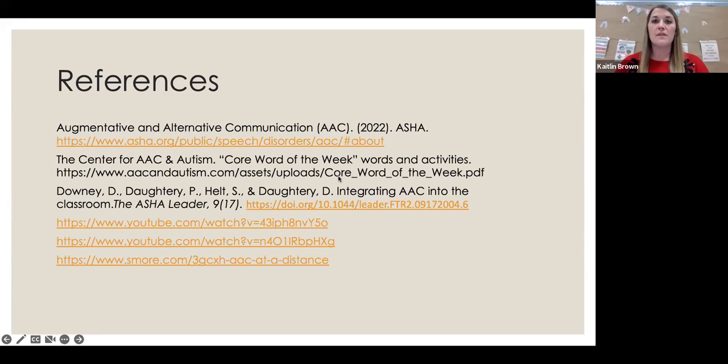Their location on the device may not be the same, but they're all going to be on those devices somewhere. Okay. So that's where I would recommend to start with that. And then if you see that they're ready for more in depth, or they need a little bit higher level, then that's certainly something that you could adjust. And really, that's the nice thing. Again, like I said, all of these devices can be tailored to the individual students.